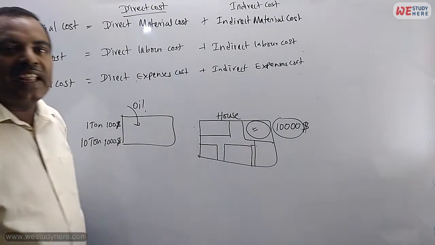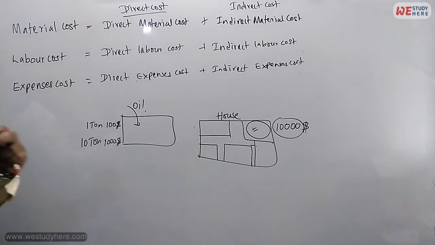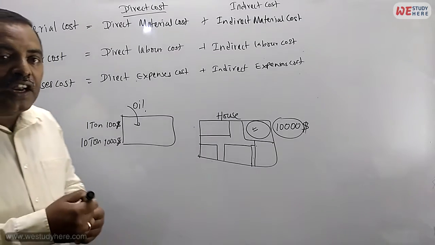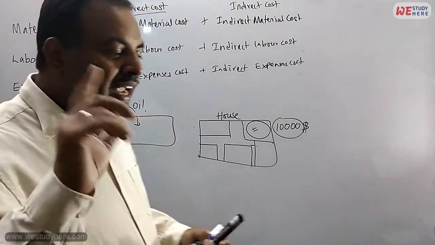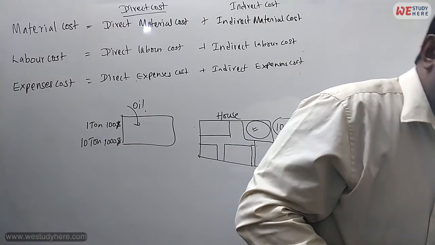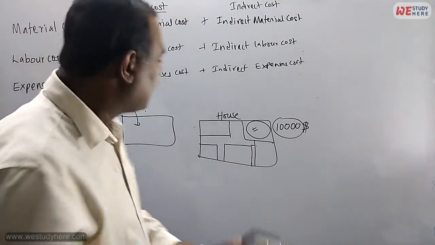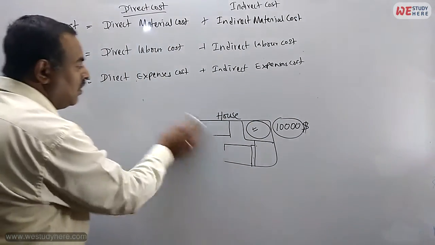What is that? Indirect expenses. Direct expenses mean we can find out what one unit costs. Indirect expenses, we cannot find out what one unit costs. Clear? Okay. Now, we'll continue with this.